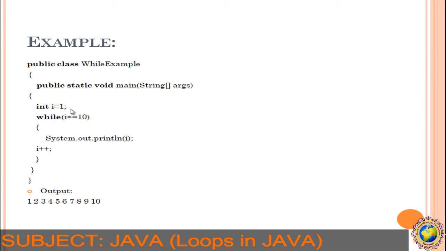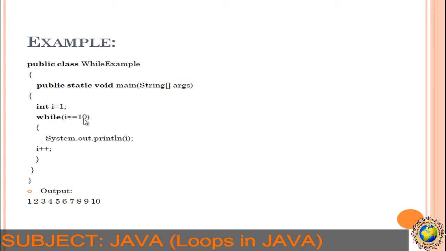See, in a loop we first have to check the initialization, condition, and increment or decrement operator. So here we have initialized the value of i as 1. Next, the condition will be checked: while i less than or equal to 10, and System.out.println(i). In place of i, you can write any word also. If I want to print SSP 11 times or 10 times, then I have to write SSP in double inverted commas. Got it? So this is int i equal to 1. The loop starts from 1.